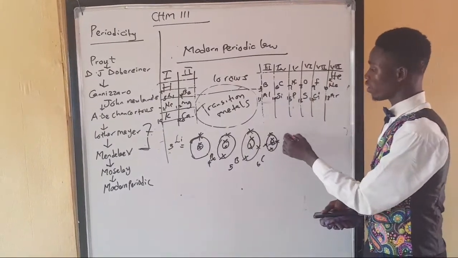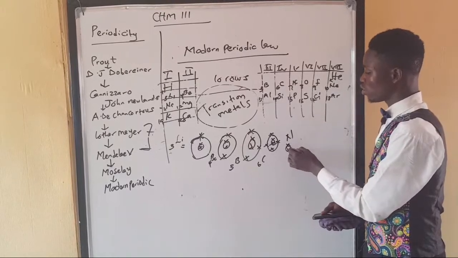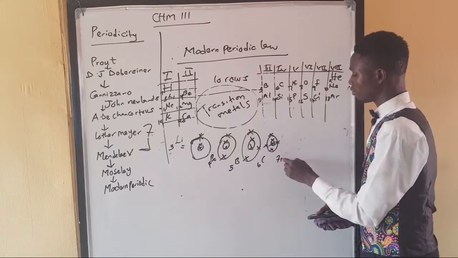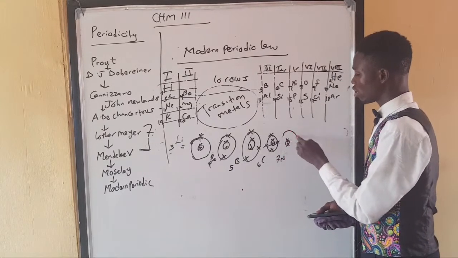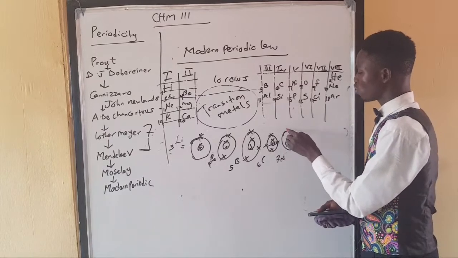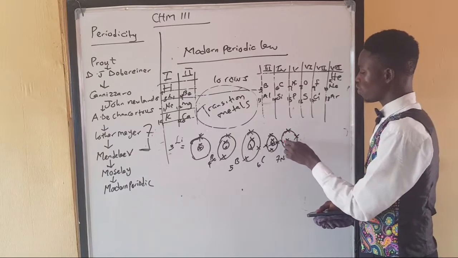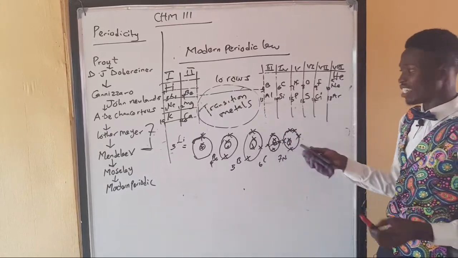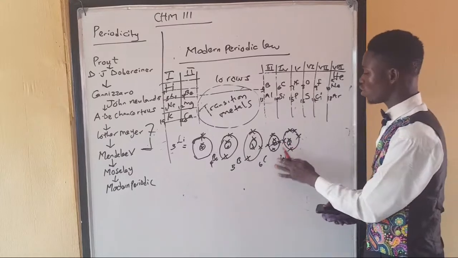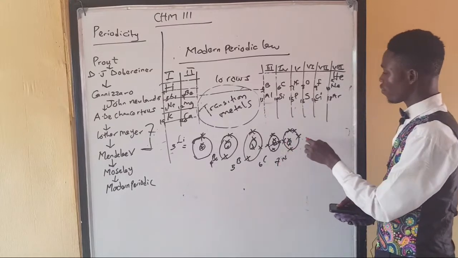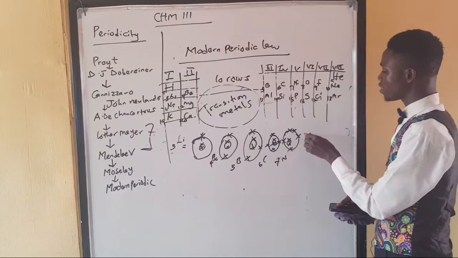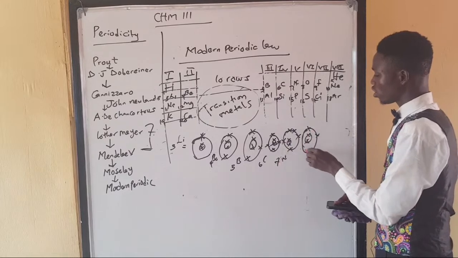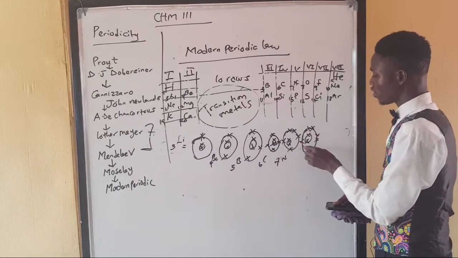If I'm configuring for nitrogen, nitrogen is going to have 2 electrons inside, because nitrogen is 7. Let me write this here. If it has 2 inside out of 7, that means we are going to put 5 outside: 3, 4, 5. So the number of electrons in the outer shell of nitrogen is 5. That's why nitrogen is in group 5. Then if I'm configuring for oxygen, 2 will be inside. Then the remainder from the 8 we put outside: 1, 2, 3, 4, 5, 6, 7, 8.